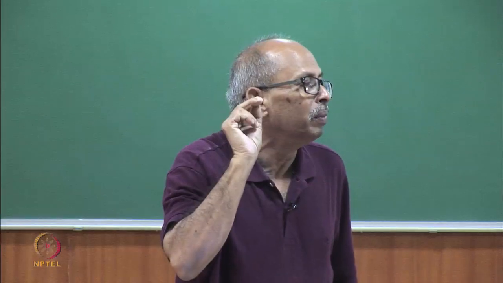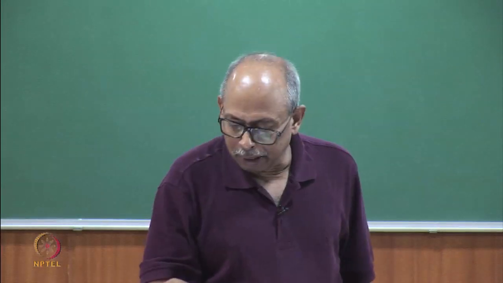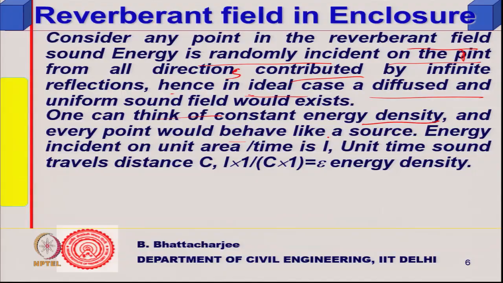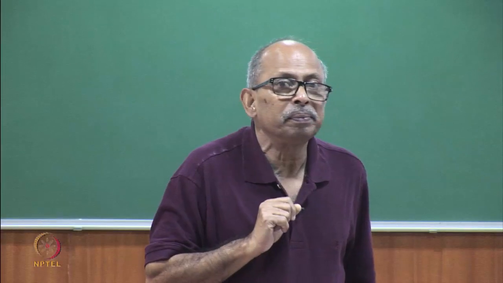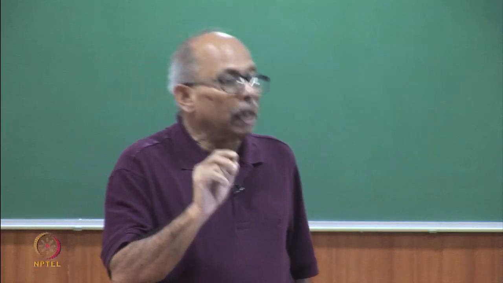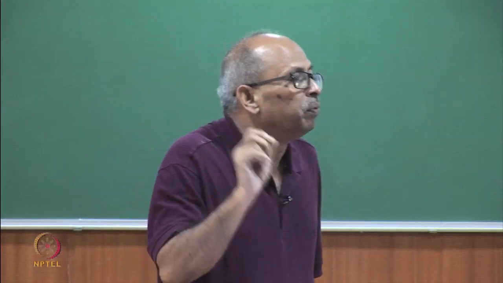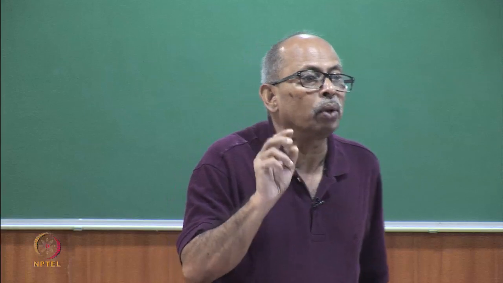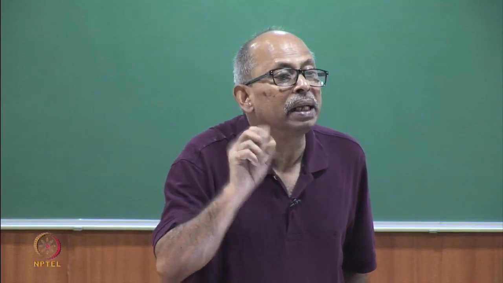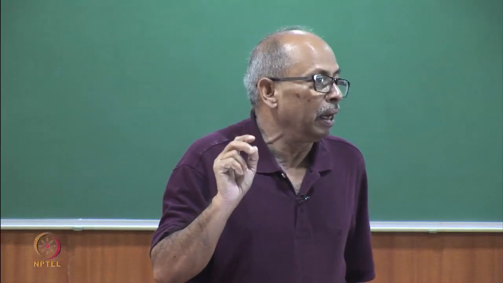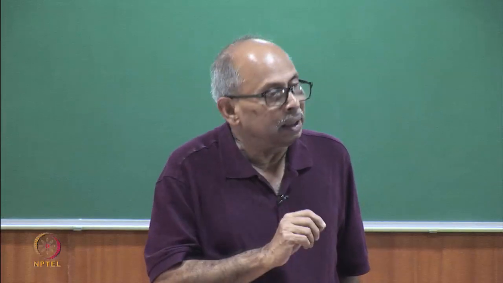Every small volume, every point in the reverberant field can be treated like a point source, and since the energy is uniform, I can talk in terms of a constant energy density of the reverberant field. And what is this energy density?